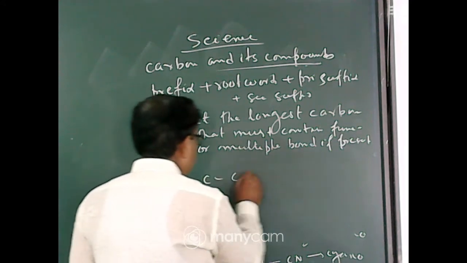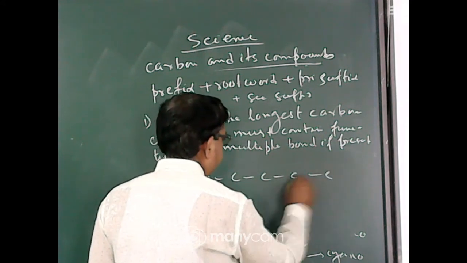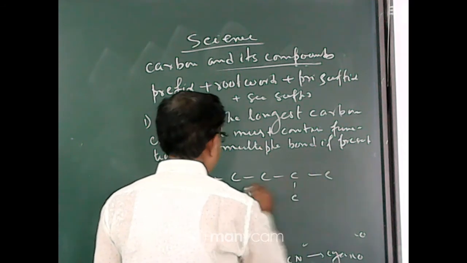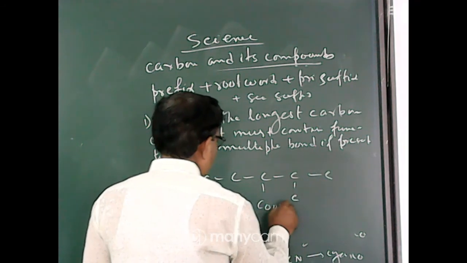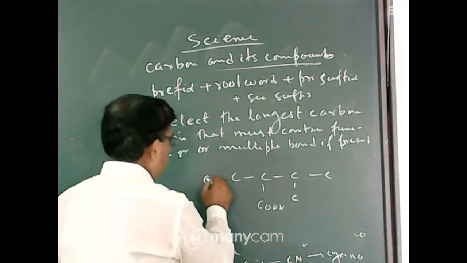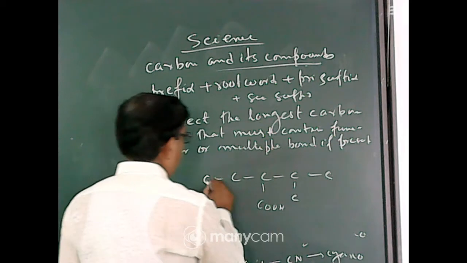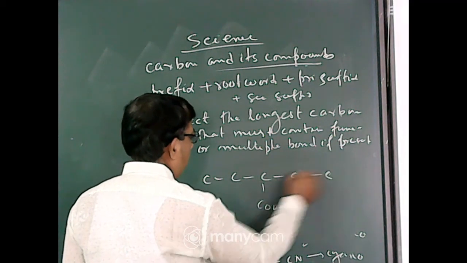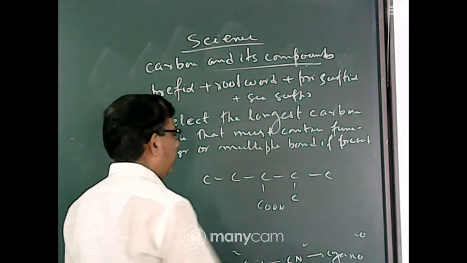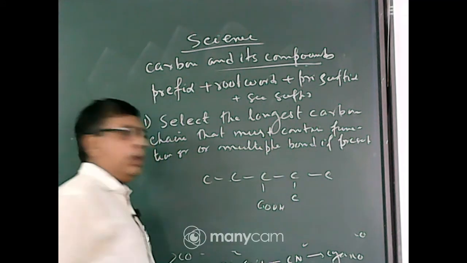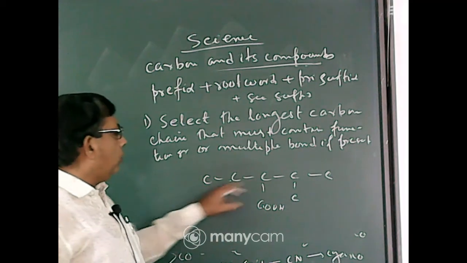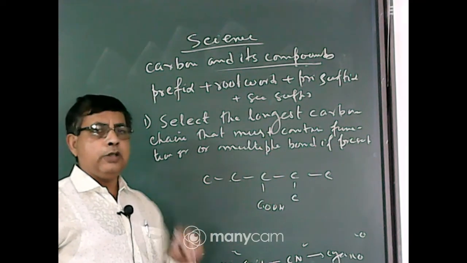Say this is an organic compound. Now you see, here carbon chain 1, 2, 3, 4, 5, here 1, 2, 3, 4, 5, here 1, 2, 3, 4, here 1, 2, 3, 4. What will be the longest carbon chain? It seems that 1, 2, 3, 4, 5 will be the longest carbon chain, but this is wrong.